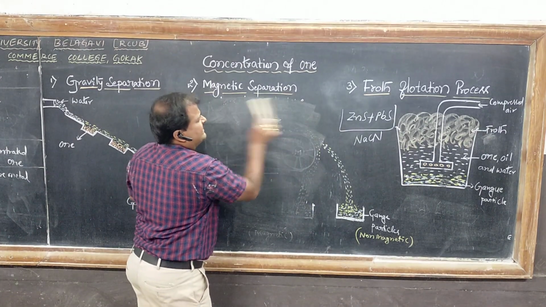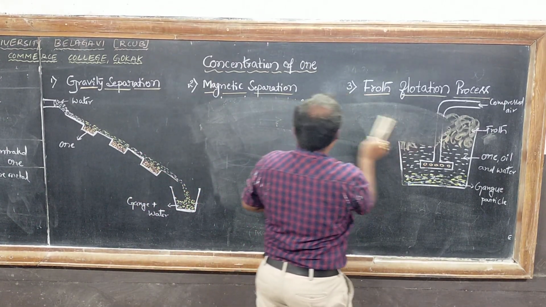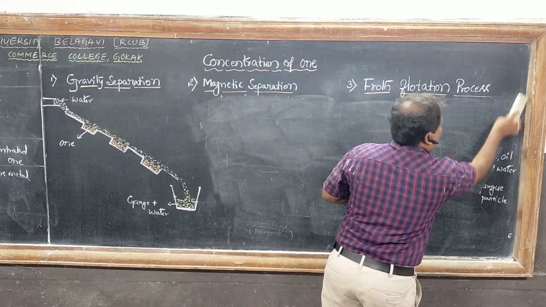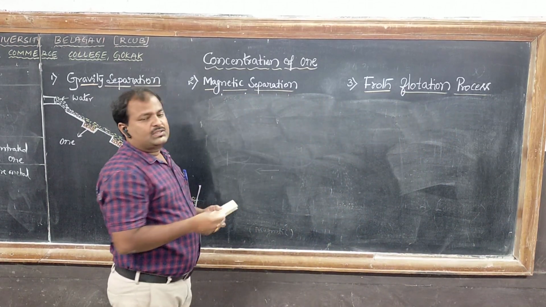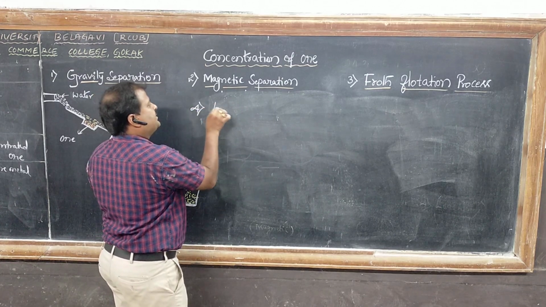The last method is leaching. In leaching, it is a chemical process by the treatment of powdered ore with a suitable reagent.